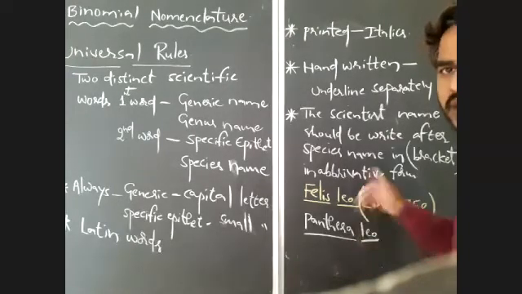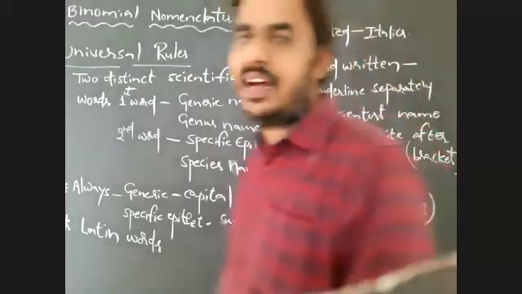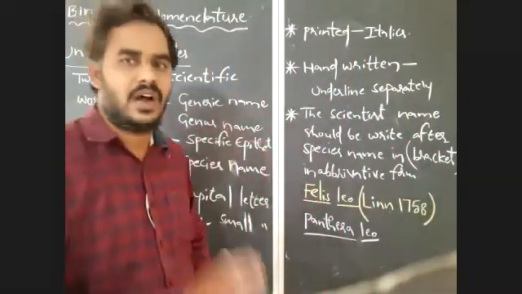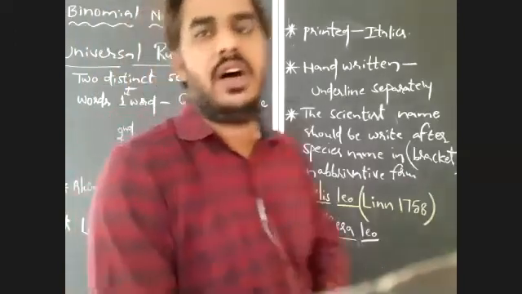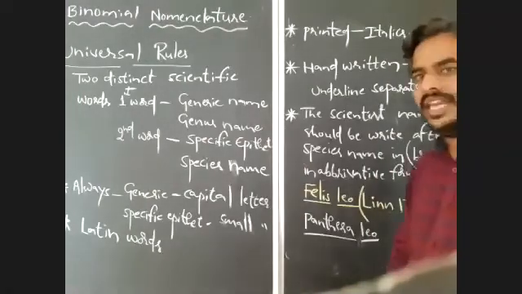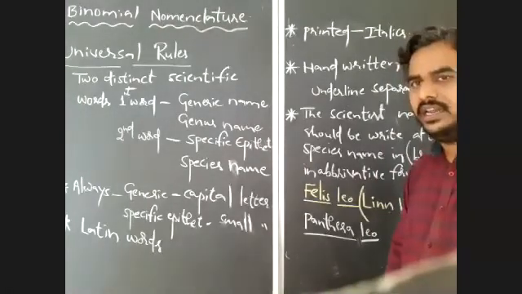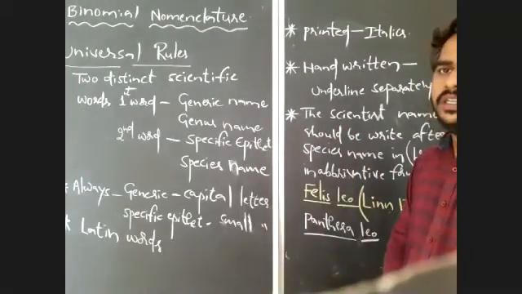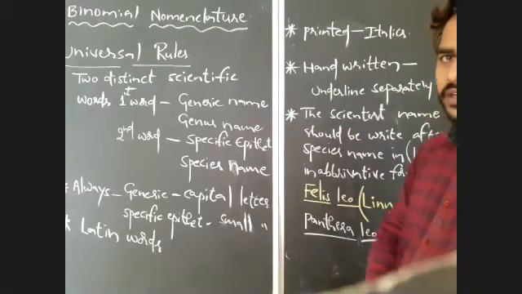Felis leo was renamed as Panthera leo. These are the main rules of binomial nomenclature, the universal rules. Every person who names a living organism scientifically must follow these universal rules of binomial nomenclature.